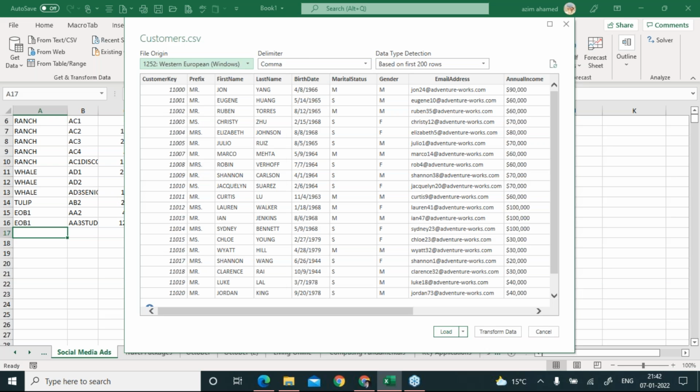It will show you the preview of the data inside the file which you have just selected, and also you have to be very sure about this delimiter, this comma delimiter.